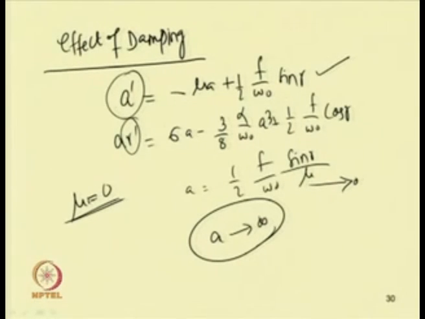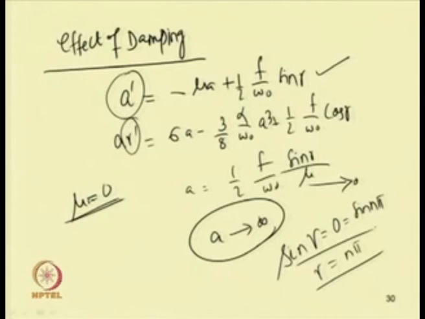So, here again for mu equal to 0, sin gamma equal to 0. So, this is equal to sin n pi. In this case one can get gamma equal to n pi. For an undamped system n is an integer number, 1, 2 and so on. So, one can see for an undamped system, the system will be either in phase or out of phase.